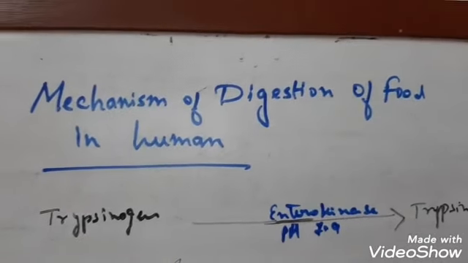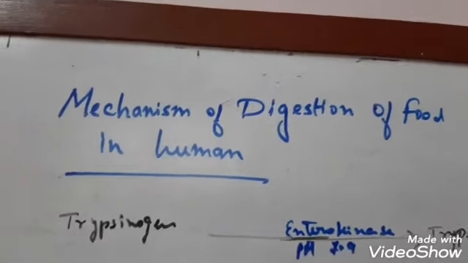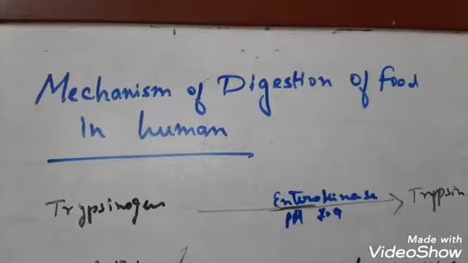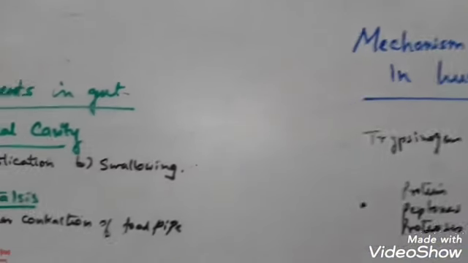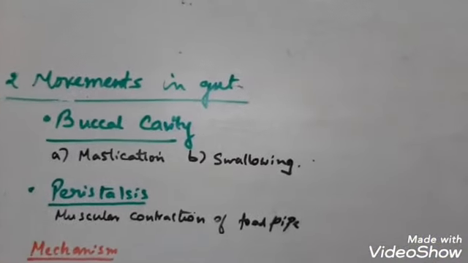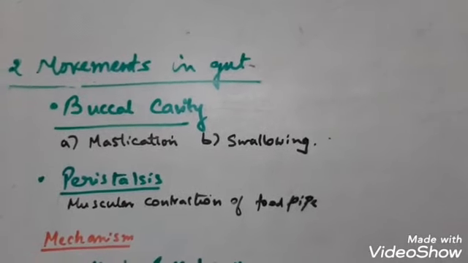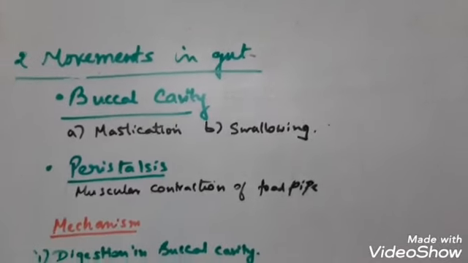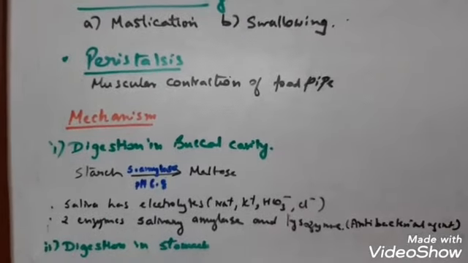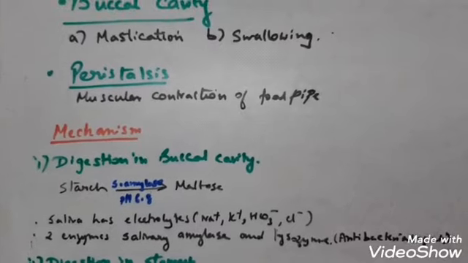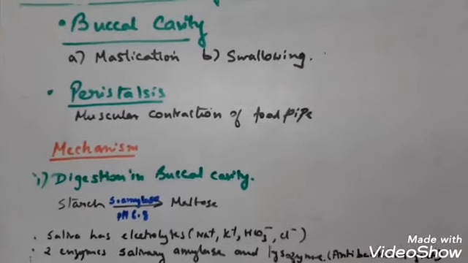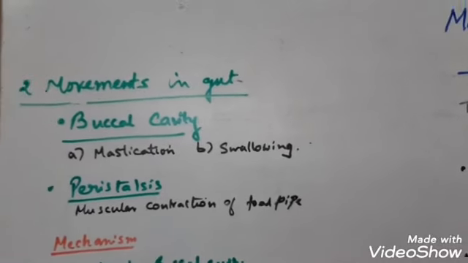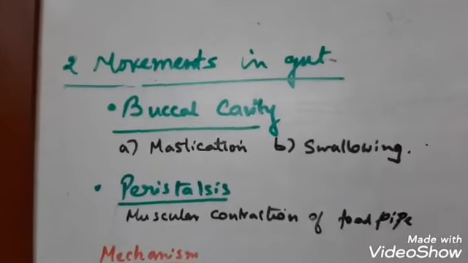So children, today's topic is mechanism of digestion of food in human beings. In this topic we are going to discuss the movement of the food in the buccal cavity and the peristalsis in the esophagus, and then the mechanism of digestion in every part of the alimentary canal. First is the motility in the gut. Gut means the total alimentary canal.